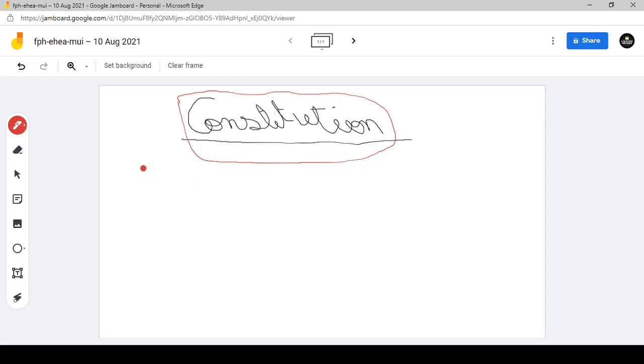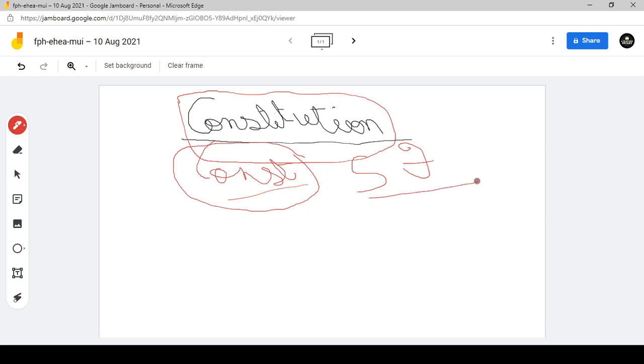We will be starting with what is Constitution. First of all, we will discuss what the Constitution actually is and what are the salient features of the Indian Constitution. Then we will be moving to the historical background of the Indian Constitution. We will be starting with the Indian Council Act and we will be coming to the Indian Independence Act.